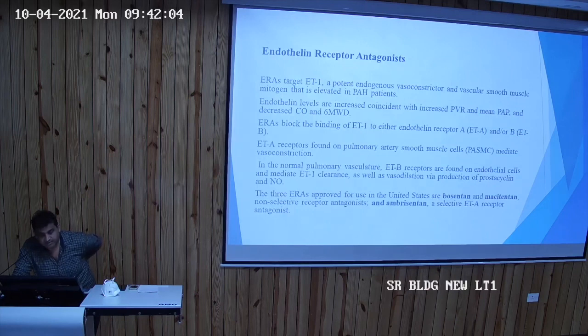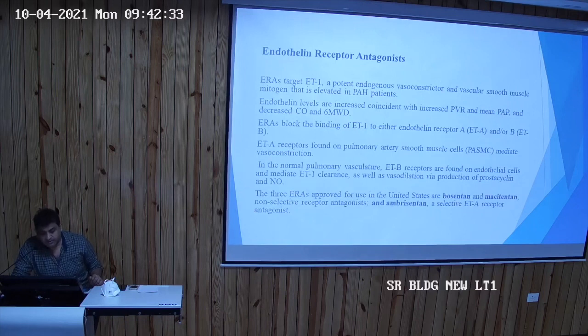Now endothelin receptor antagonists, ERAs, target ET1, a potent endogenous vasoconstrictor on vascular smooth muscle cells. Endothelin levels are increased in pulmonary hypertension, with increased PVR and mean pulmonary arterial pressure, decreased 6-minute walk test distance, and decreased cardiac output. ERAs block the binding of ET1. There are two types of receptors, ETA and ETB.